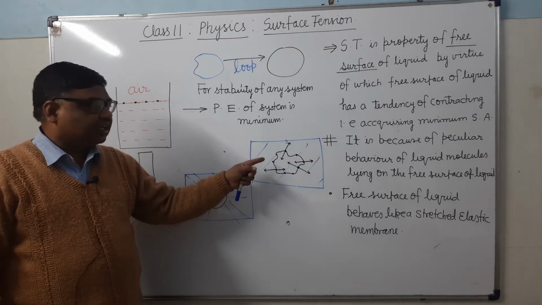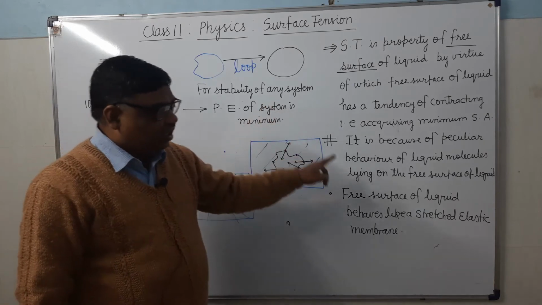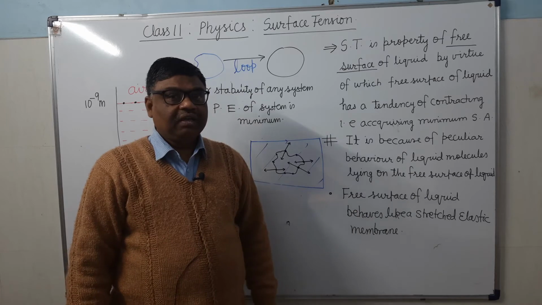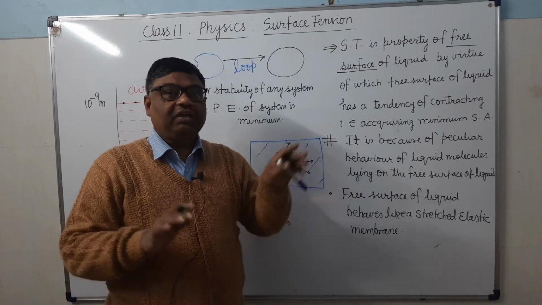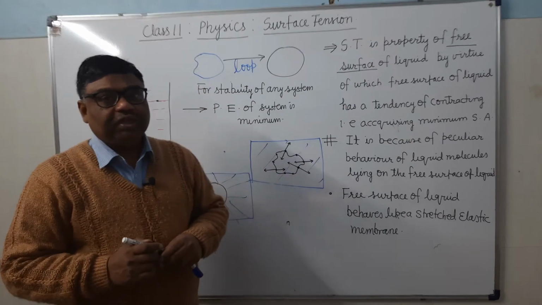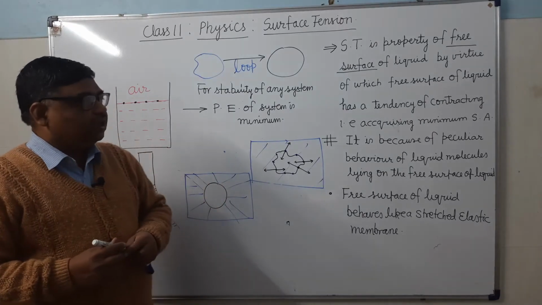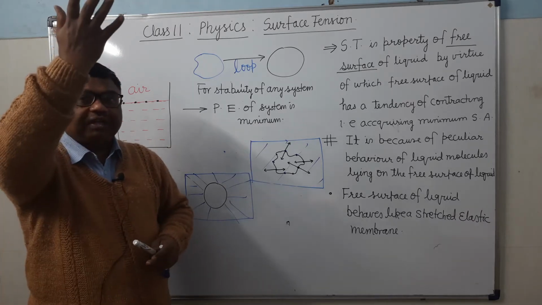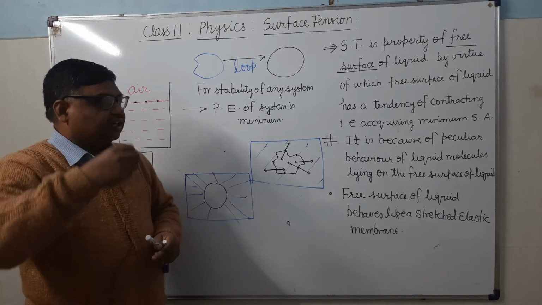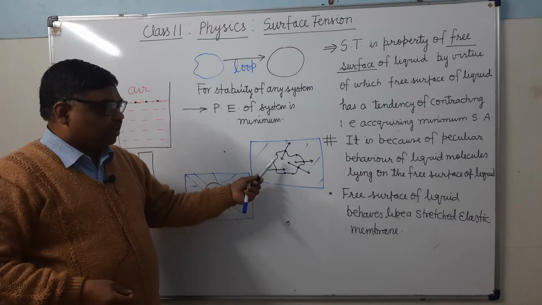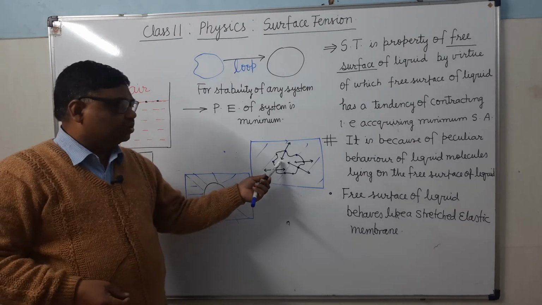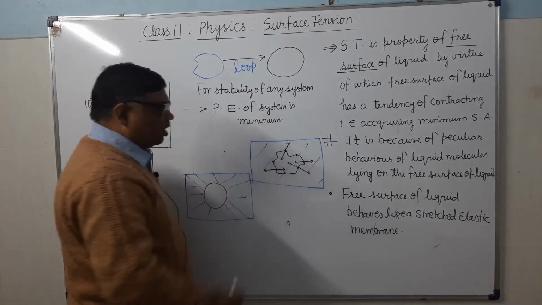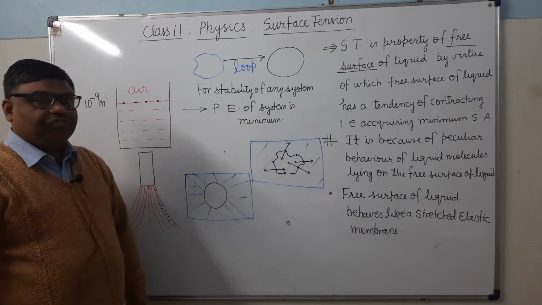क्योंकि ये ऐसा है, though we say that the free surface behaves like a stretched membrane, पर इसकी स्ट्रेंथ उतनी नहीं होती है जितनी, तुमने देखा हो ट्रैम्पोलिन. ट्रैम्पोलिन मीन्स जिस पर हम जंप करते हैं, सो हम लोगों को बाउंस मिलता है. सो उतनी स्ट्रेंथ नहीं होती है इस फिल्म की. Slightly, as soon as you increase the force, what will happen? It will break. So when you prick it with the pin, the inner film will be destroyed.